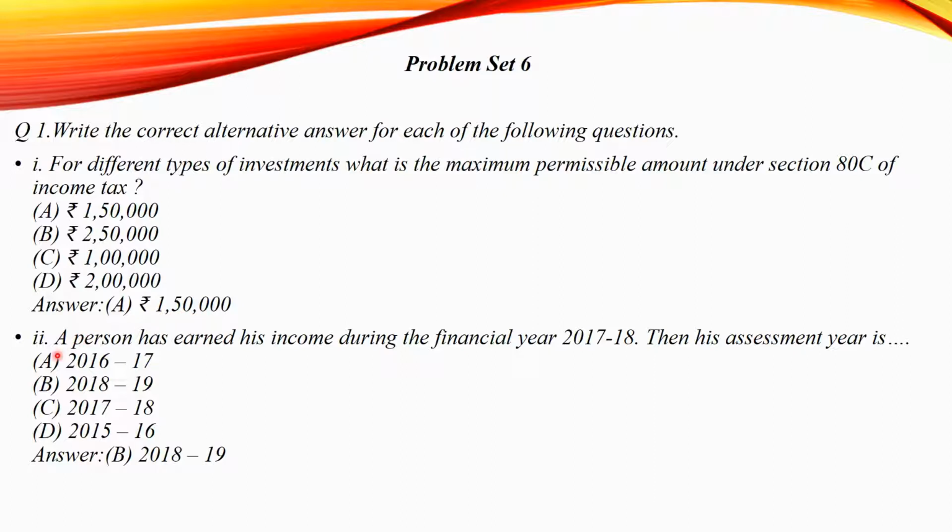Second question, a person has earned income during the financial year 2017-18. Then his assessment year will be 2018-19, that is option number B.